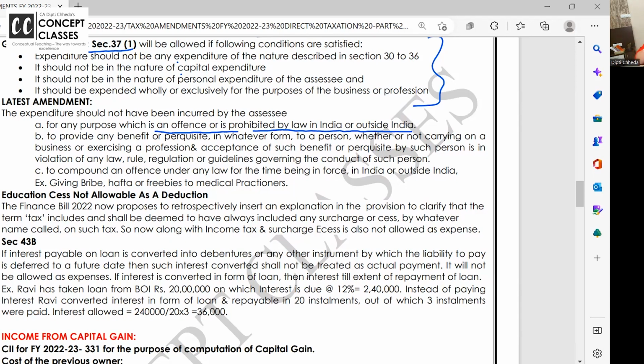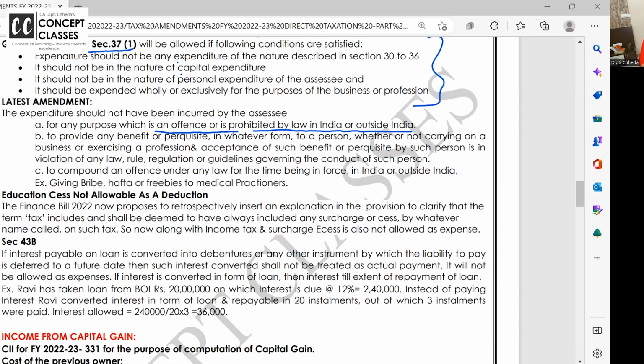Ma'am, but I paid penalty related to GST and it is my business related expense. But why did you pay a penalty? Because you did wrong. So penalty is like an offense, something wrong you have done. It's not allowed in law, you did fake invoices and all, and now you're paying penalty.